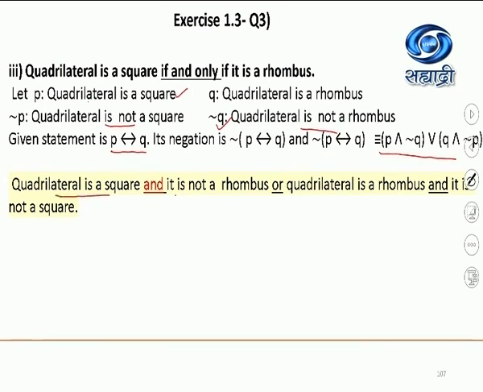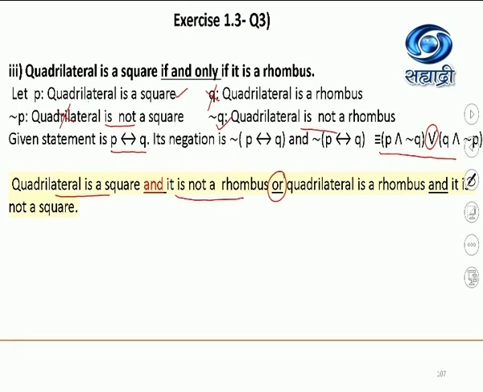Quadrilateral is a square and it is not a rhombus. Or, this "or" symbol is here. Or, Q means quadrilateral is a rhombus and quadrilateral is not a square. See how I have used the symbolic forms to write the verbal form.